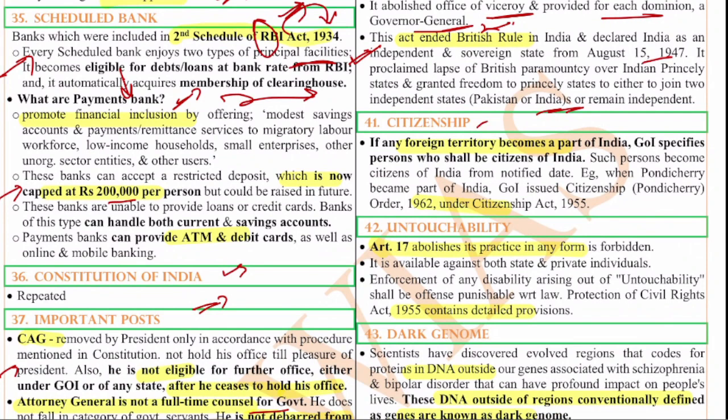Citizenship in India is granted in various ways: by birth, by descent, by registration, by naturalization, and by incorporation of territory. So these are the various means by which one can get citizenship. If a foreign territory becomes part of India, the government of India will specify who will become Indian citizens. Over time after independence, Goa used to be part of the Portuguese, and Sikkim used to be a separate state. When they became part of India, the Indian government specified who would become Indian citizens. Then all of them got Indian citizenship after they were merged into India. Okay, that is the thing.